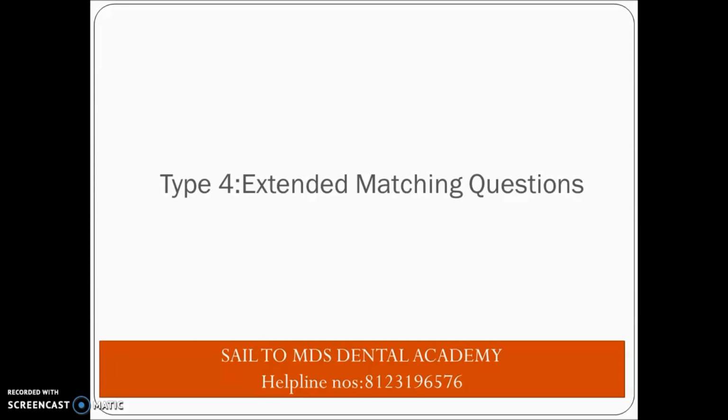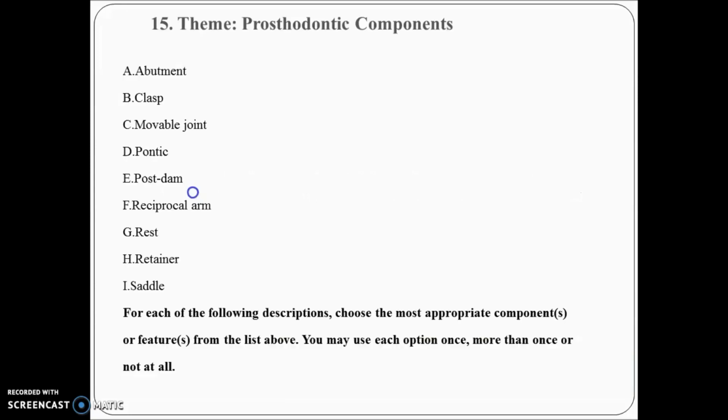Now they will ask you a question, that you want to check the caries. So what will you do? You will use your probe and mouth mirror. So you have to select probe and mouth mirror. Then they will tell you to go for the investigation. Then you will use your X-ray. So like that, it is an extended matching question. So a theme will be there, components will be there, a scene will be there, and based on that you have to select your answer. Let's see a few example themes.